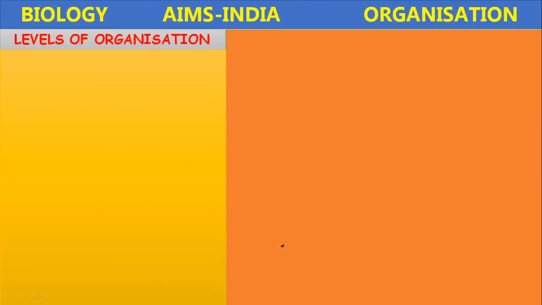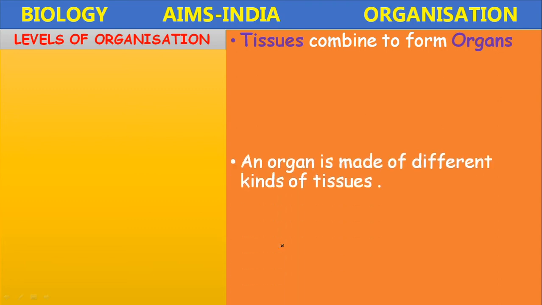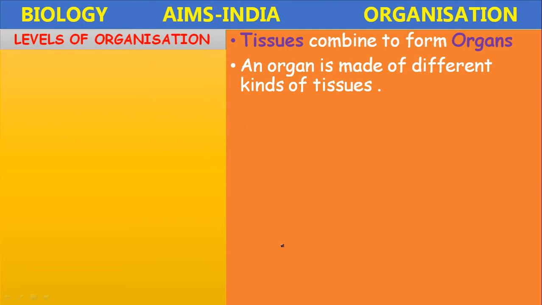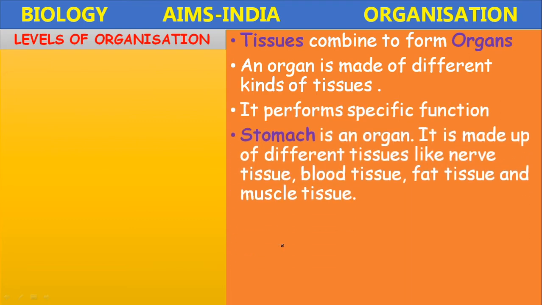Next, let us continue with the different organs. The tissues combine to form the organs. An organ is made up of different kinds of tissues, and it performs a specific function. For example, the stomach is an organ. It is made up of different tissues like nerve tissue, blood tissue, fat tissue, and muscular tissue.